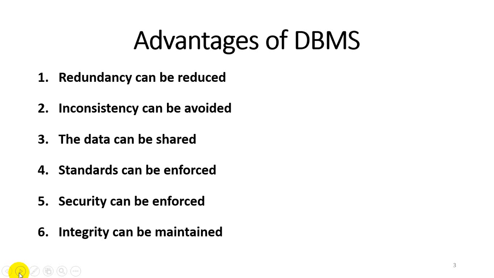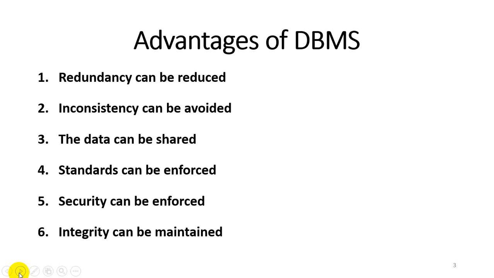The fourth advantage is that standards can be enforced. If we want to store our personal information, we need to follow some rules, which is better for us as well as for the DBA, who can retrieve our information with a faster response.